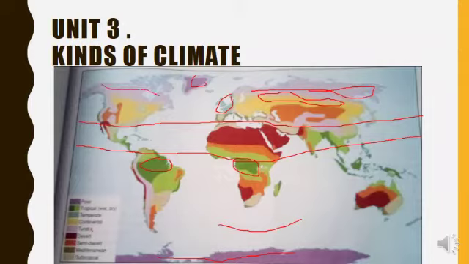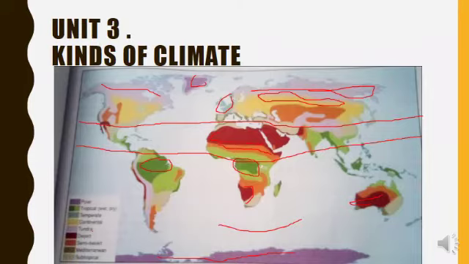Then the next one, we have a desert climate. You have a desert climate even here, even there. So this is the largest desert in the world. Then it's semi-desert. Semi-desert is close to the large desert. These semi-deserts are usually called the border of the desert, so they are close to the real deserts.